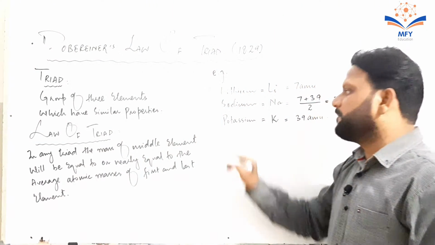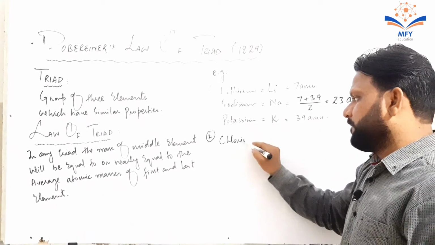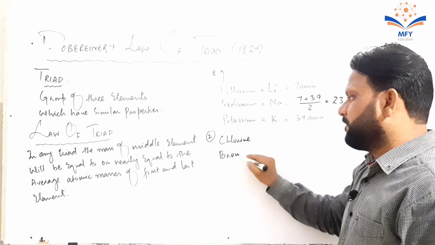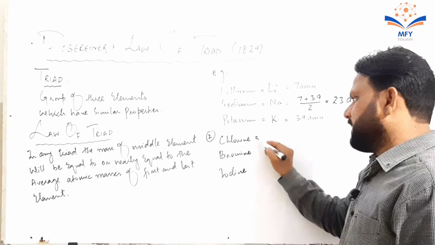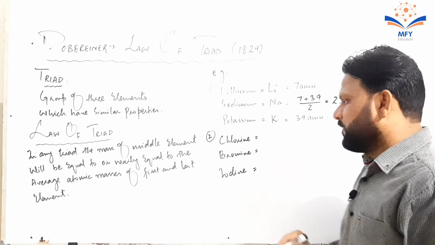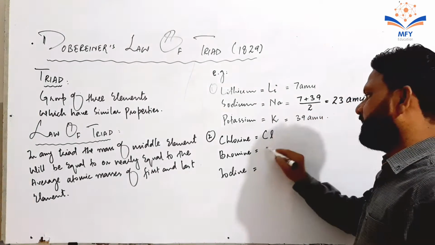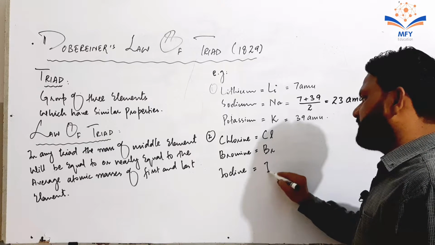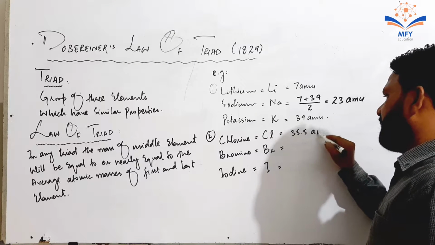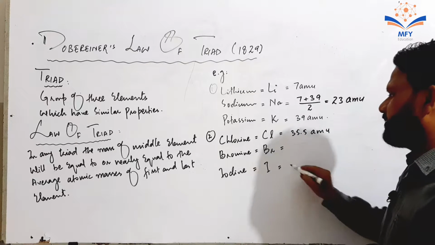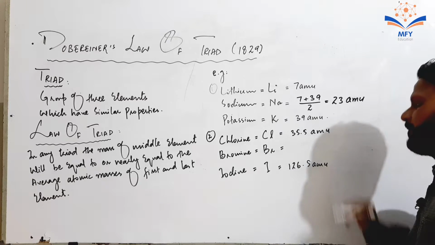If you take another example, just like in any other triad, chlorine, bromine and iodine, all three elements belong to a triad because all three have similar properties. The symbol of chlorine is Cl, bromine is Br and iodine is I. The mass of chlorine is 35.5 AMU, while the mass of iodine is 126.5 AMU.